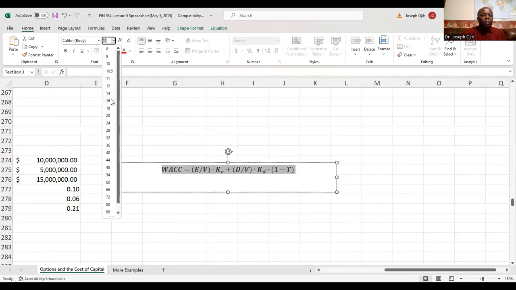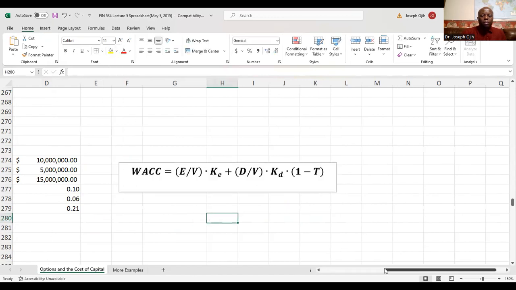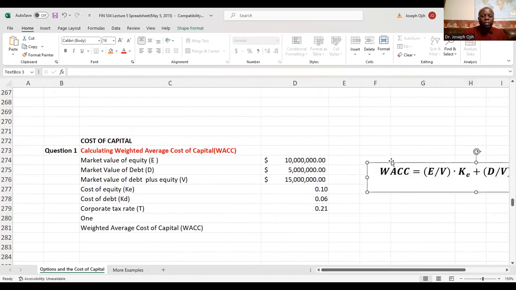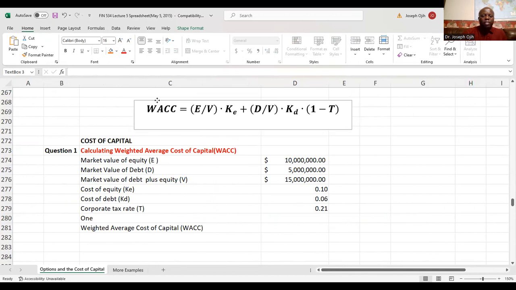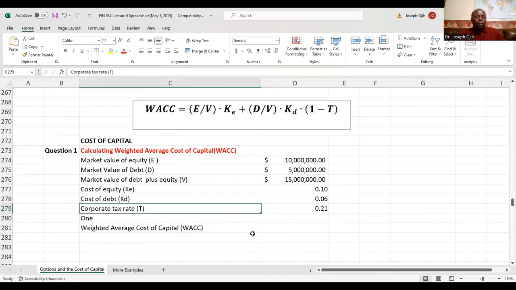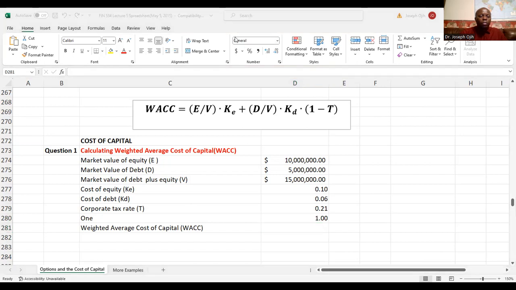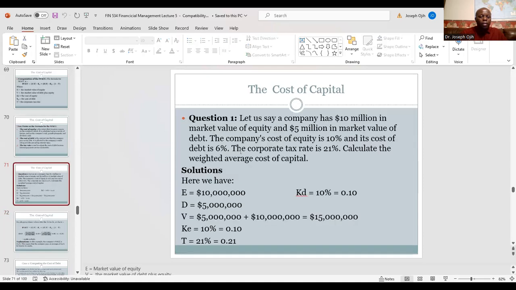Make it a little bit bigger. I'll make it easy for us, so we have everything in. So let us apply it. Put 1, because 1 is part of the formula right there. So the question says, according to the equation, calculate the weighted average cost of capital. So let's just do it. We're going to use this formula.